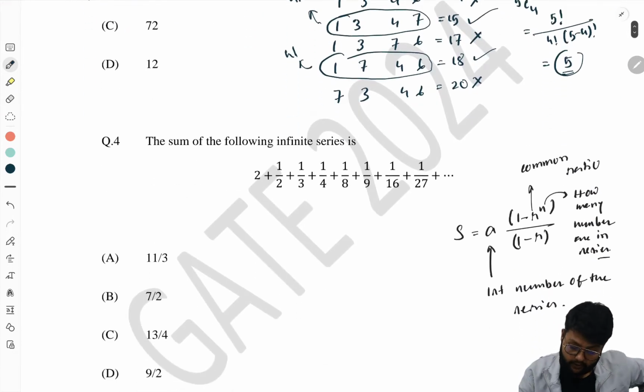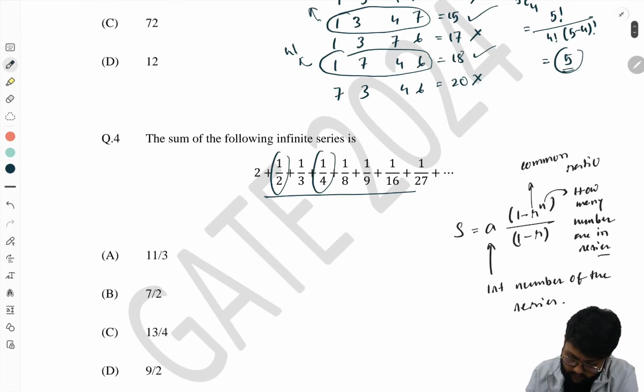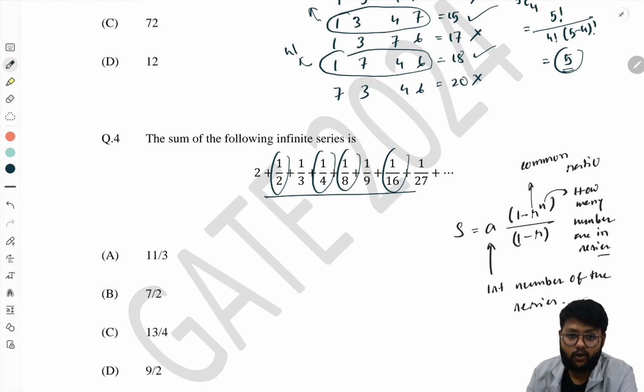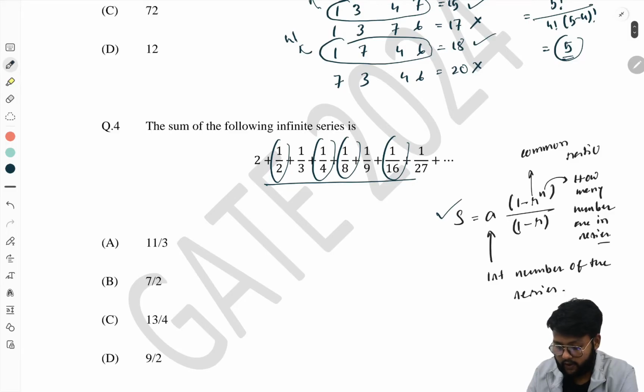The next question is the sum of the infinite series. Looking at this series, you can see this is 1 by 2, this is 1 by 4, this is 1 by 8, this is 1 by 16. So this is a geometric series, not an arithmetic series. For this we have to know the rule: S equals a into (1 minus r to the power n) by (1 minus r). Here r is the common ratio, n is how many numbers there are in the series, and a is the first number of the series.